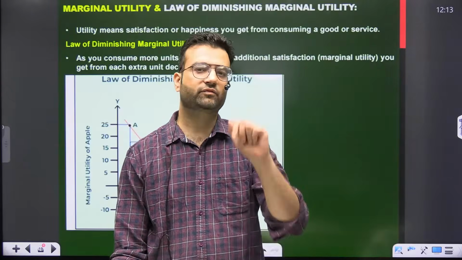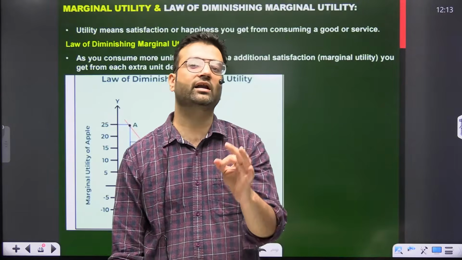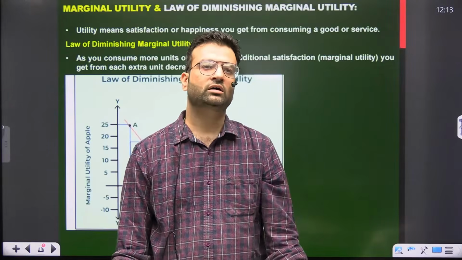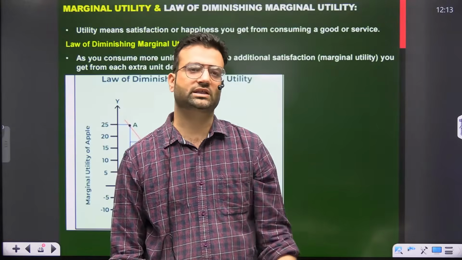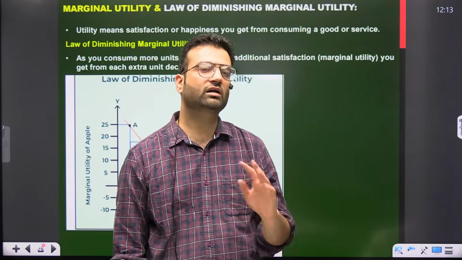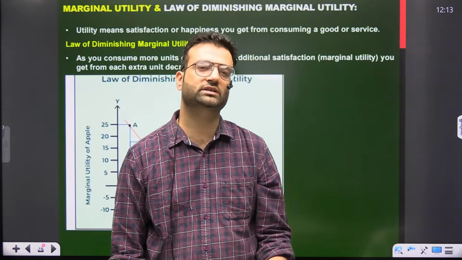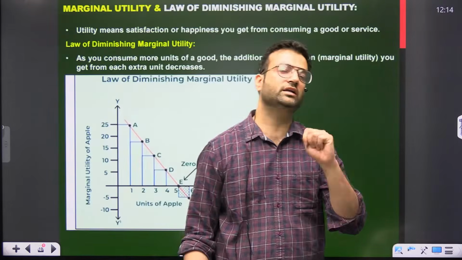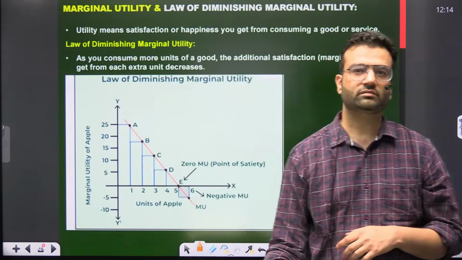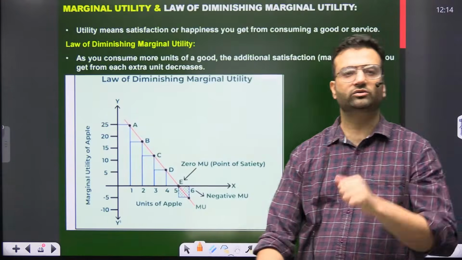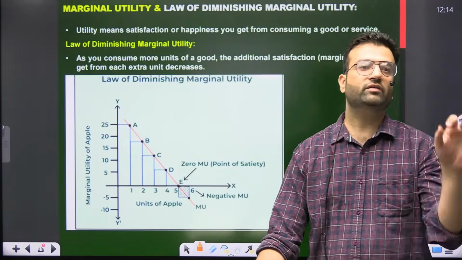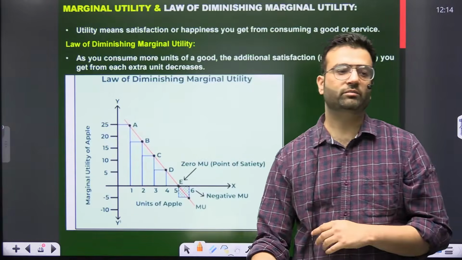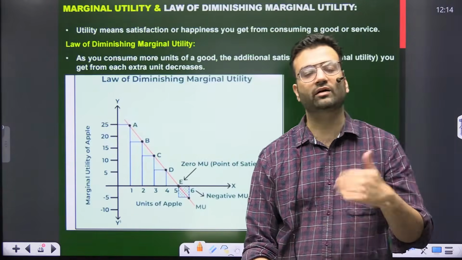When I eat the first rasgulla, it gives me 100% satisfaction. When I eat the second rasgulla, it will give me 90% satisfaction. When I eat the third rasgulla, it will give me 70% satisfaction. When I eat the fourth rasgulla, it will give me 30% satisfaction. When I eat the fifth rasgulla, now it will give me zero satisfaction, and if I eat one more, I will puke out. I'll do vomiting.